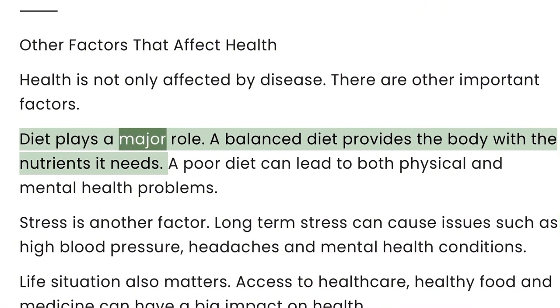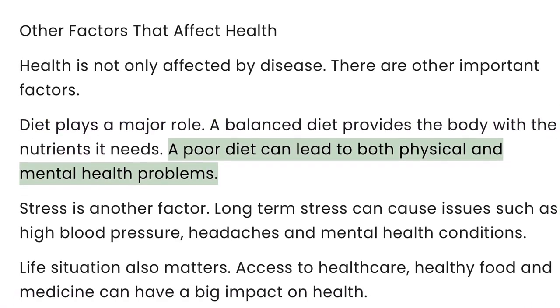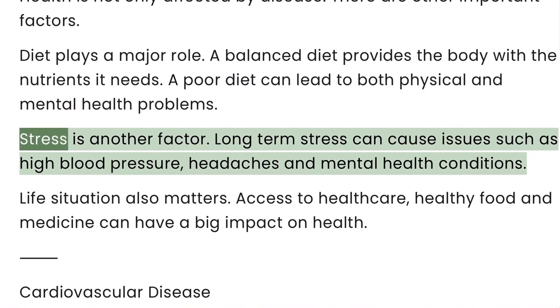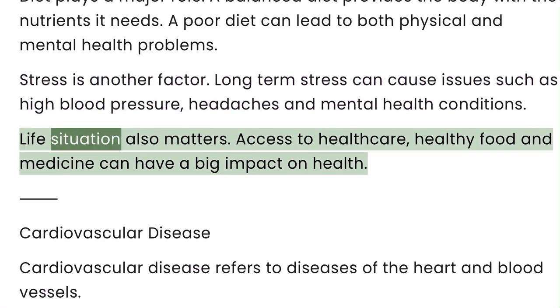Diet plays a major role. A balanced diet provides the body with the nutrients it needs. A poor diet can lead to both physical and mental health problems. Stress is another factor. Long-term stress can cause issues such as high blood pressure, headaches, and mental health conditions. Life situation also matters. Access to health care, healthy food, and medicine can have a big impact on health.